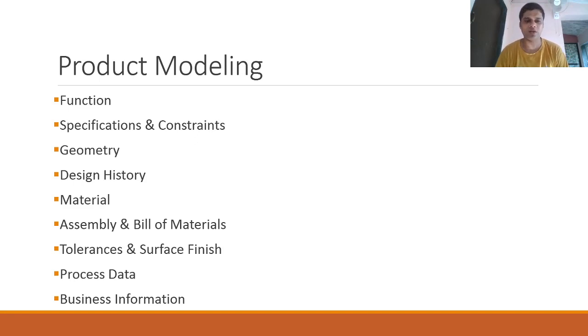The materials which we are going to use will play a vital role. Then assembly and bill of materials: how various parts will get assembled, and the correct bill of material is very important. Of course, the tolerances and surface finishes play a vital role. So assembly, tolerance and surface finish go hand in hand. If you are misreading any information anywhere, it will pop up as an error while you are actually doing the assembly.